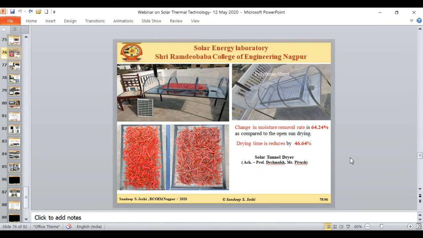Now coming to our next segment, the solar air heater, or we can say the solar dryer. This is one arrangement we tried, which we call a solar tunnel dryer. This tunnel dryer was developed, and what is the specialty in this tunnel dryer? Instead of going for the simple conventional tunnel dryer, we are working on different types of polythene sheets or different types of glazing material. We are working on different types of selective coating material so that we can improve the performance of the solar collector.